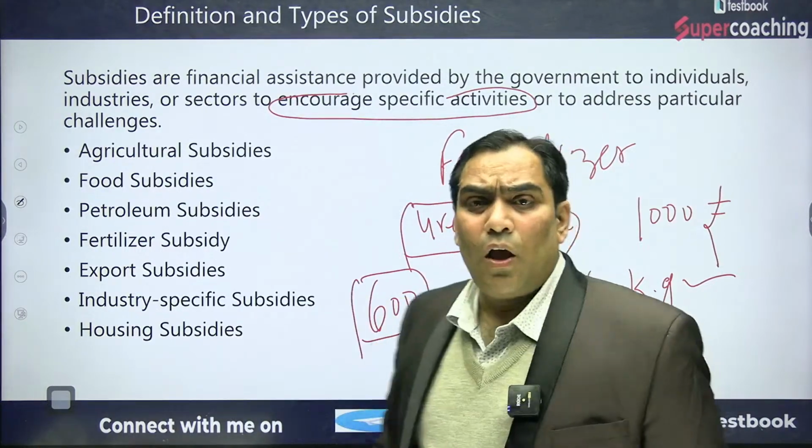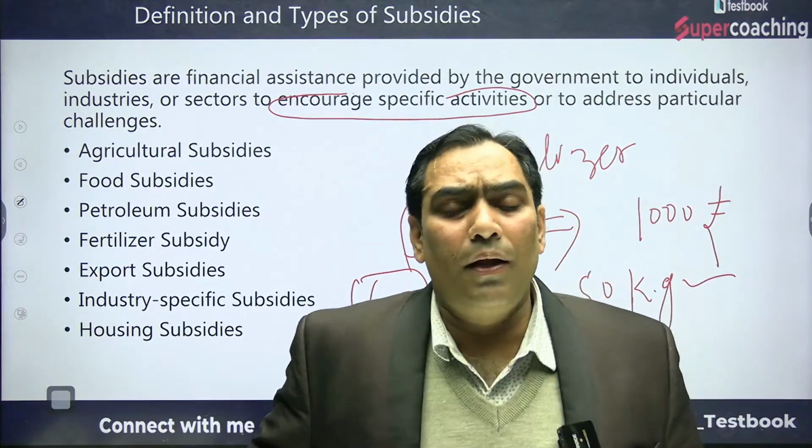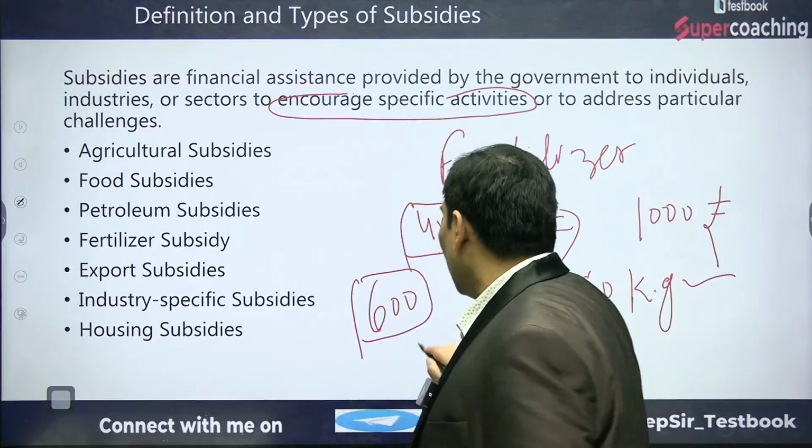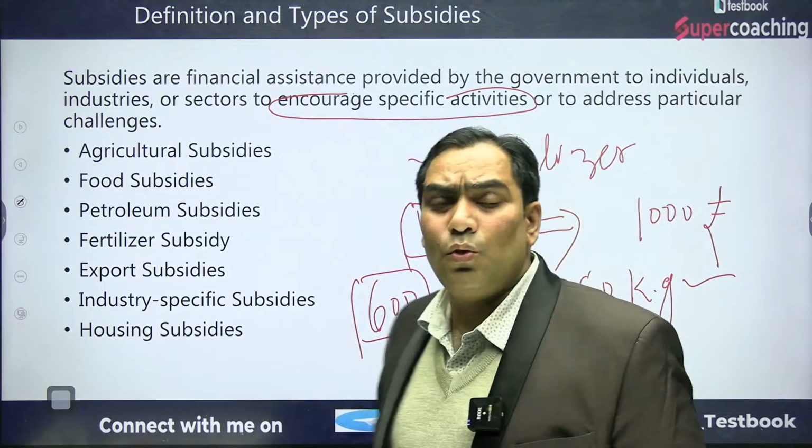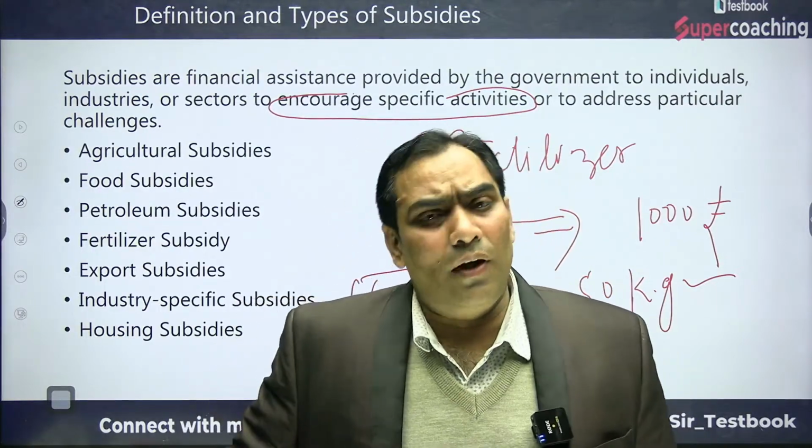That means 400 rupees is borne by the government, and that is known as subsidy. In this case it will be known as urea subsidy, or fertilizer subsidy.